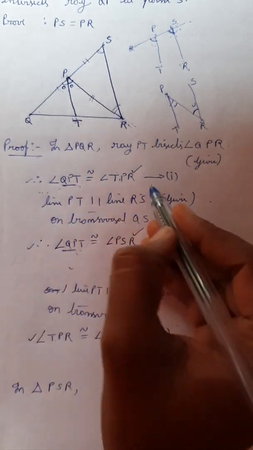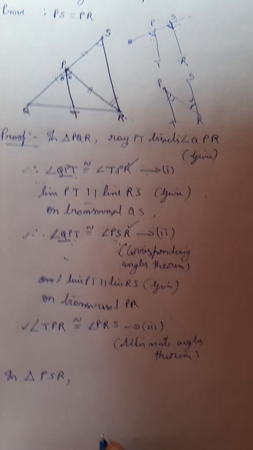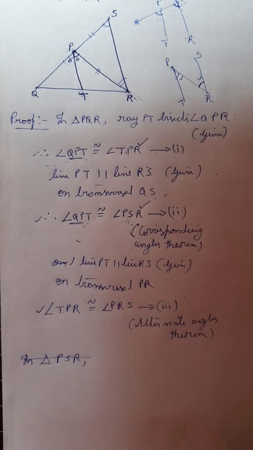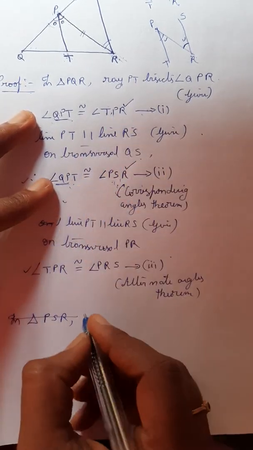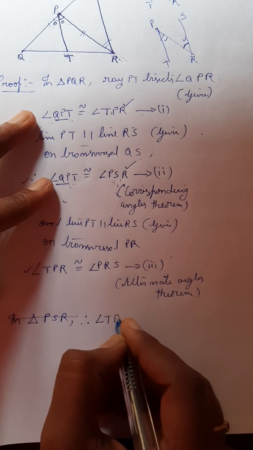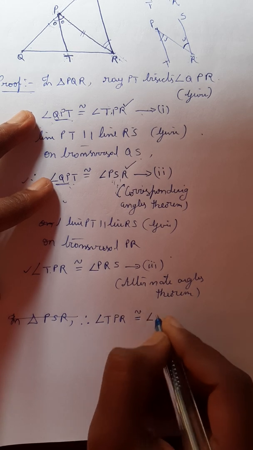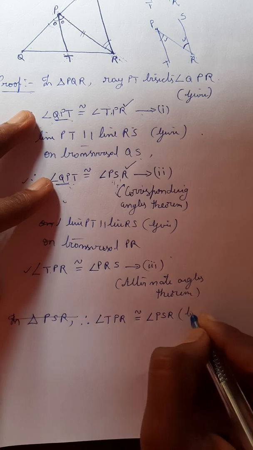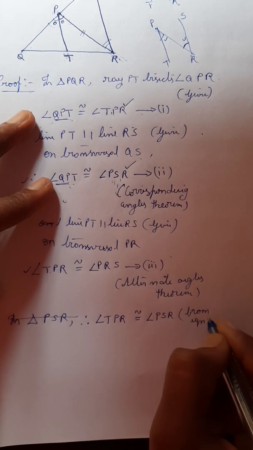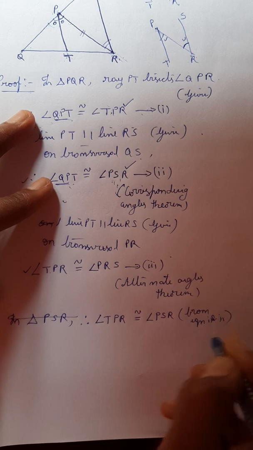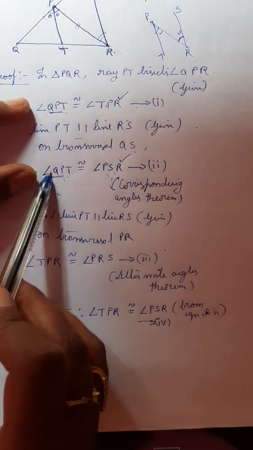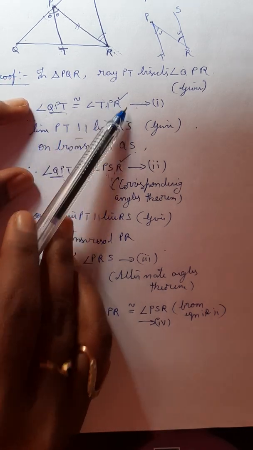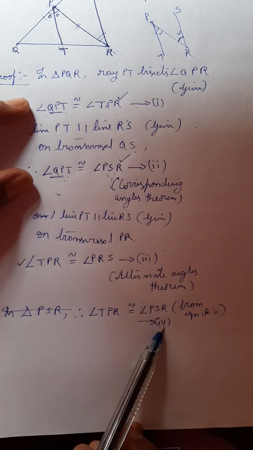First, from equation 1 and 2, what can we prove? QPT equal to QPT, so TPR. Therefore angle TPR is congruent to angle PSR from equation 1 and 2. Consider this as equation 4. This will be an easy method. First we compare these two, then TPR equals PSR. Consider this as equation 4.